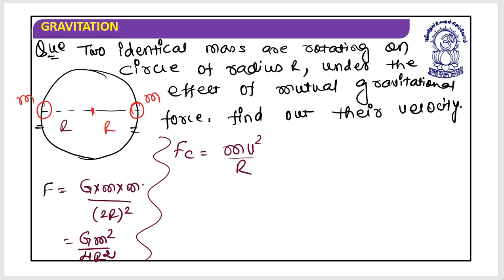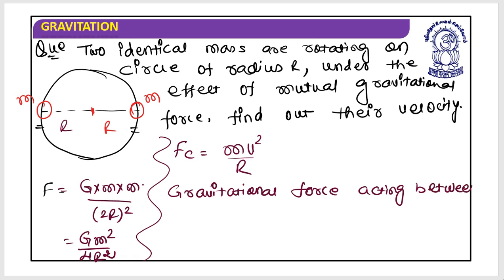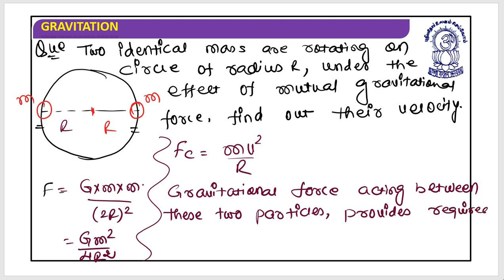So in this situation, the gravitational force acting between these two particles provides the required centripetal force to move on the circular path.